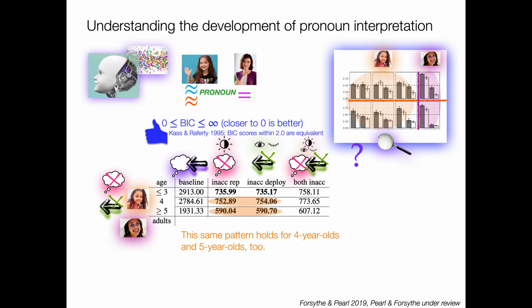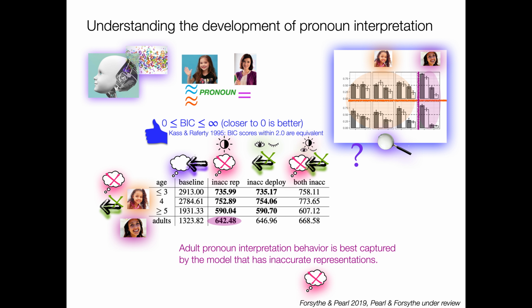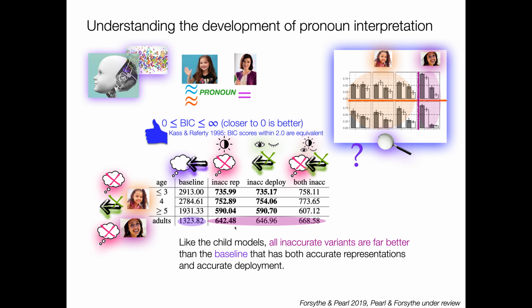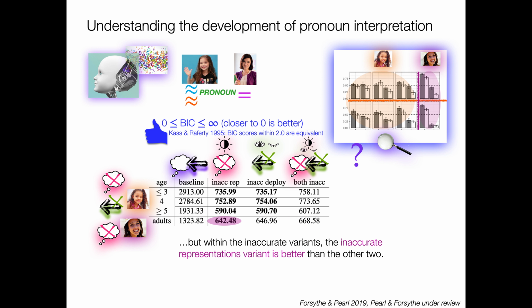We see the same thing, right? So either inaccurate representations or inaccurate deployment, not both, not accurate everything. If we look at adults, it turns out that adult pronoun interpretation behavior is best captured by the inaccurate representations modeled listener, right? That one we're pretty clear on. And so, like the child models, right, all of our inaccurate variants are far better than the baseline, but the winner is the one with inaccurate representations. It's better than the other 2 inaccurate options.